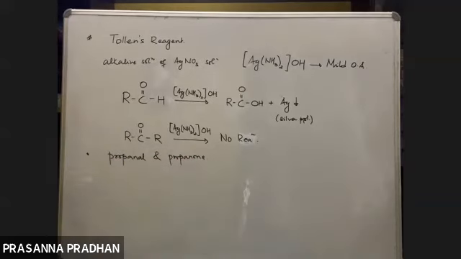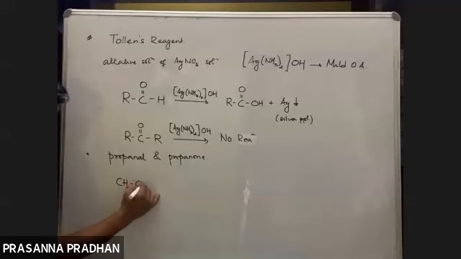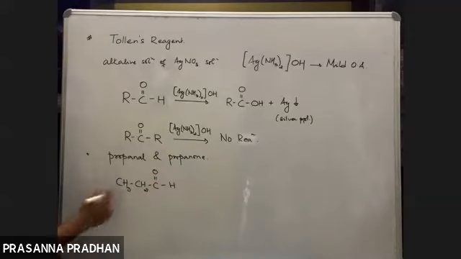Any aldehydes and ketones. So al means aldehyde, propanal means it's an aldehyde containing 3 carbon atoms. Fine. Propanone, one means we have a ketone containing 3 carbon atoms.